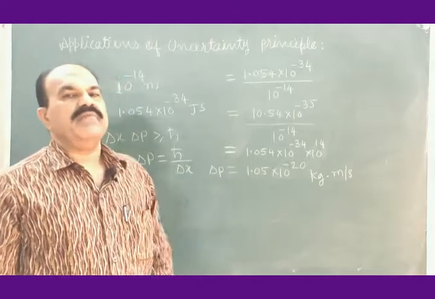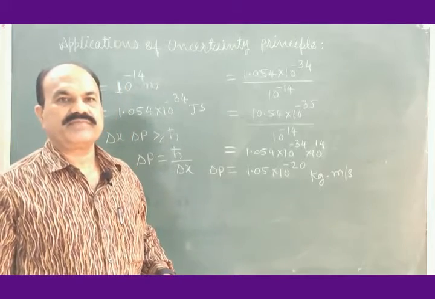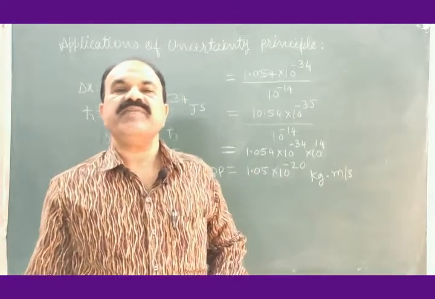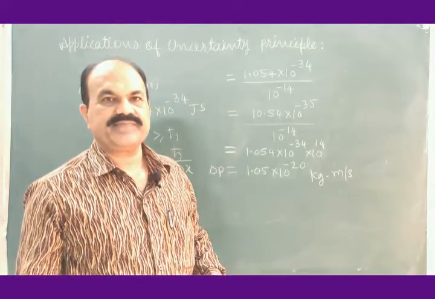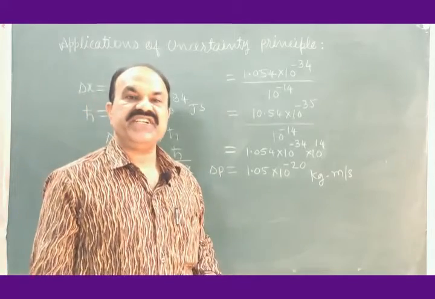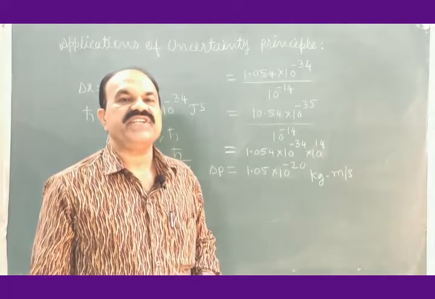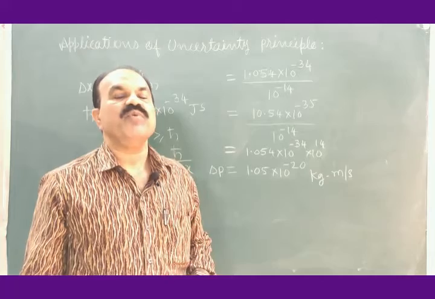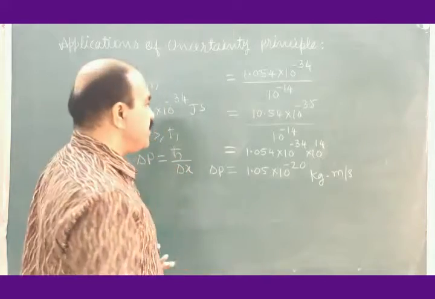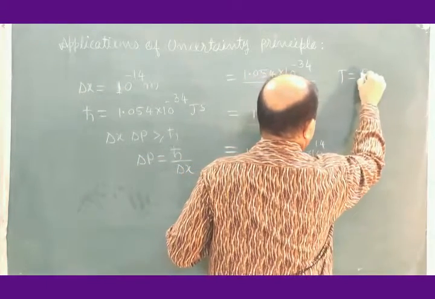If this is the momentum, what should be the energy of the electron? This momentum is large. As this momentum is large, the behavior of the electron should be relativistic in nature. As the behavior of the electron is relativistic in nature, what should be the formula for finding the energy? E is equal to Pc. So the kinetic energy of this electron should be equal to Pc.